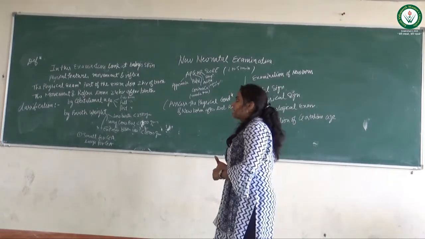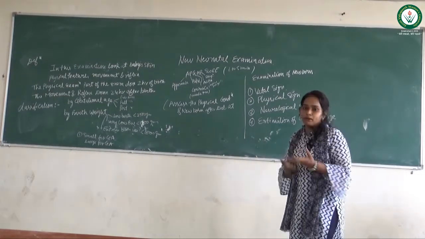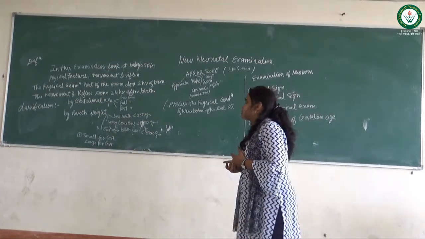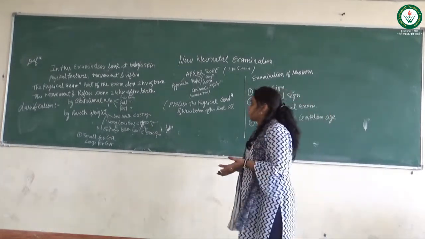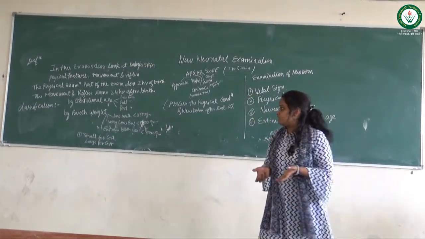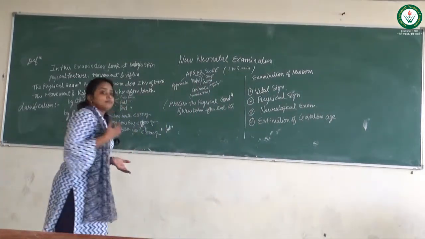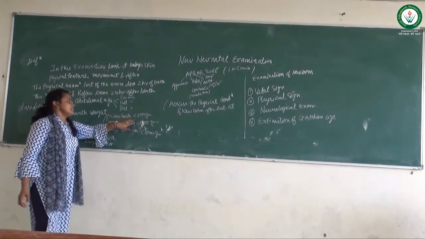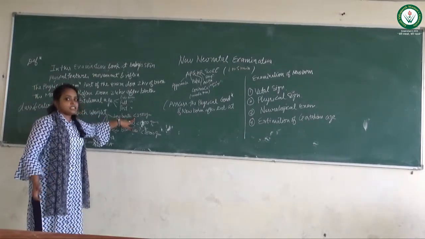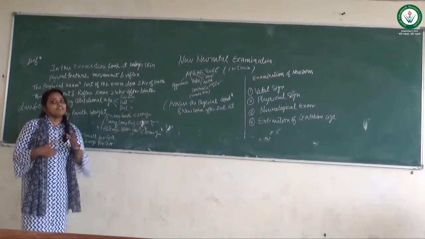And the second classification of newborn examination is birth weight. Birth weight classification is further divided into 3 phases. First is low birth weight, second is very low birth weight, and third is extreme low birth weight. Low birth weight is when the baby's weight is less than 2500 grams, meaning 2.5 kgs.